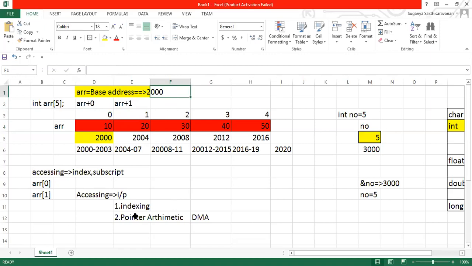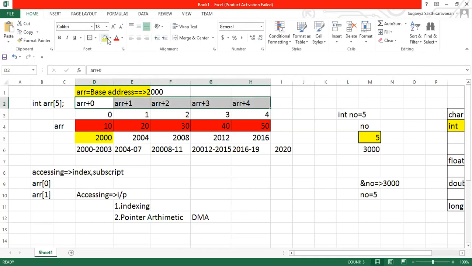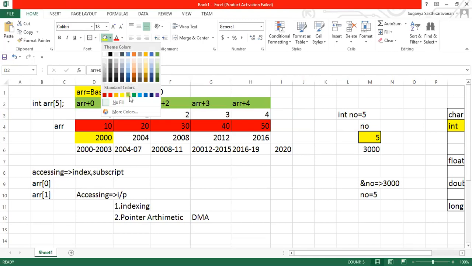So this concept is called pointer arithmetic. Doing some arithmetic operation with the address. Why do I say pointer arithmetic? Because an address is denoted by the terminology called pointer. If you want to deal with the address, it can be said with the term pointer, isn't it? So that is the reason we say pointer arithmetic. If you want to mention these addresses, I'll mention ARR plus 2, ARR plus 3 and ARR plus 4. This is how I'll mention it. Accessing the data like this, by mentioning the memory address of it, is called pointer arithmetic or address arithmetic.